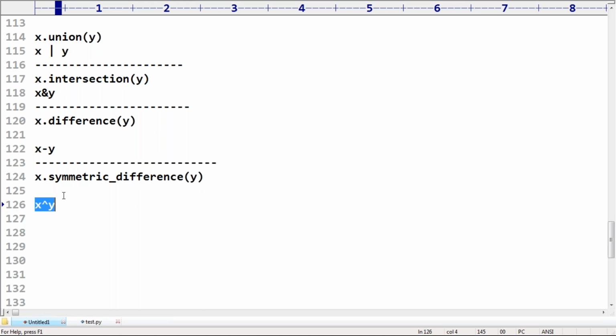Any doubt? Up to this, any doubt? Can I go for a small example of how to use these things?